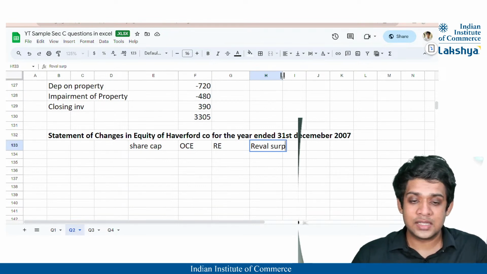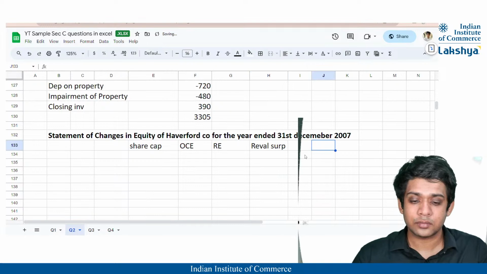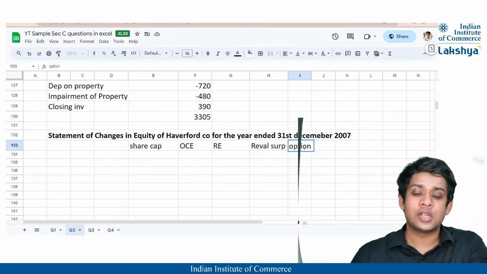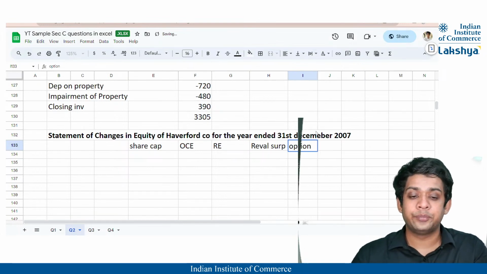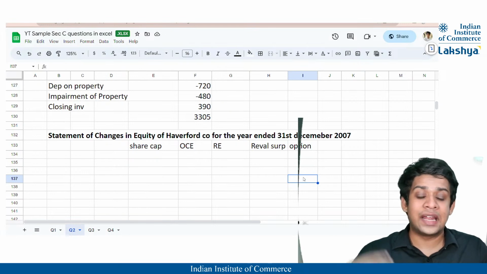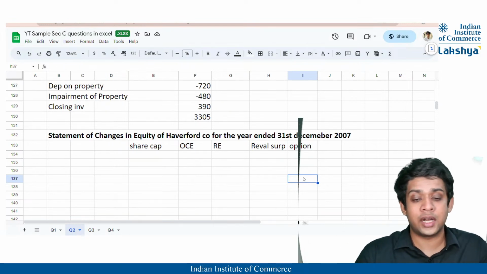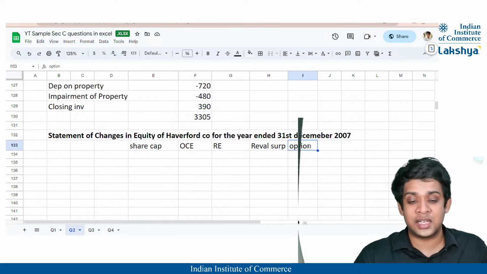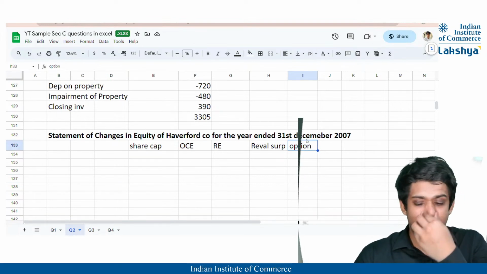Then what else is there, guys? Revaluation surplus. Anything else pending? Yes, option. So I've treated my convertible loan note, and in it my equity is stated as an option as of now. In case they convert it, then I'll issue their share capital, correct? So equity is stored as a reserve now, and I am stating the column option for that.